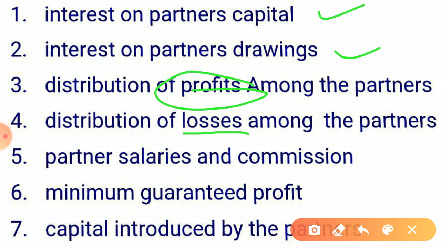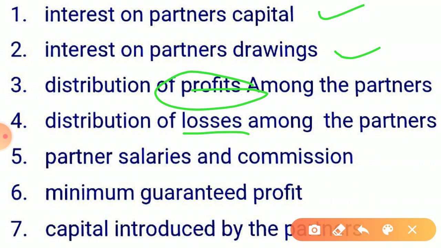Yes, sir. Now when partners salaries or commissions are paid, this partner salary or partner commission is an expense, and to whom is it given? It is given to partners. So what will be the journal entry? For salary it will be A's salary account debit to partners capital account. Is this clear? And for commission, B's commission account debit to B's capital account.